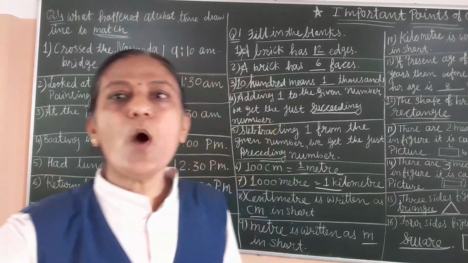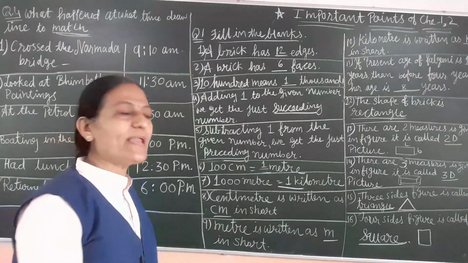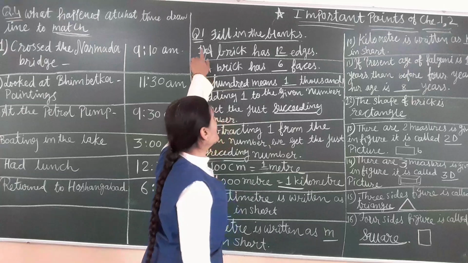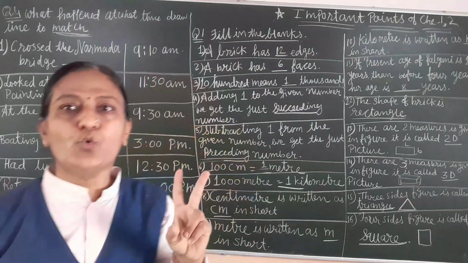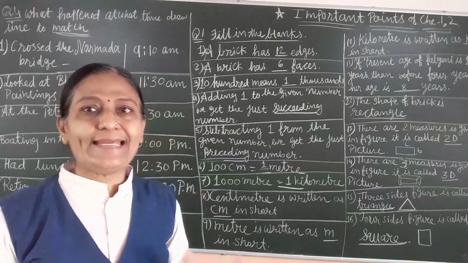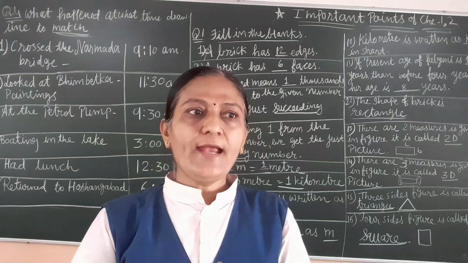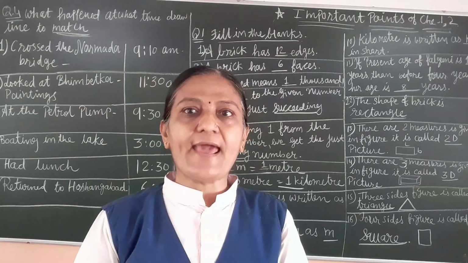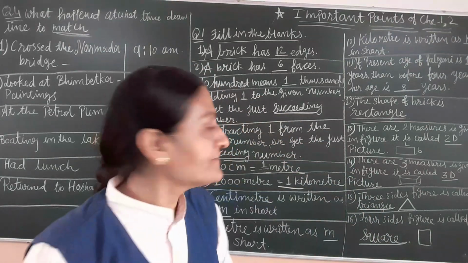Now question number 1, fill in the blanks. Revision of chapter number 1 and chapter number 2. First blank: a brick has 12 edges. When we draw the picture of a brick, some lines are there and these lines are called edges. It is 12 edges.